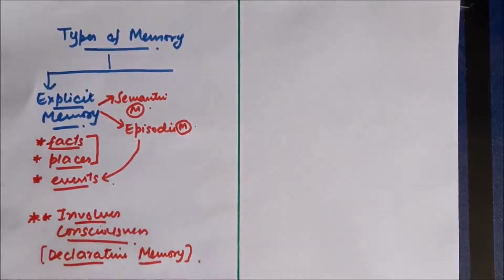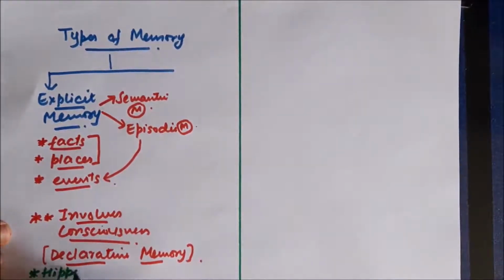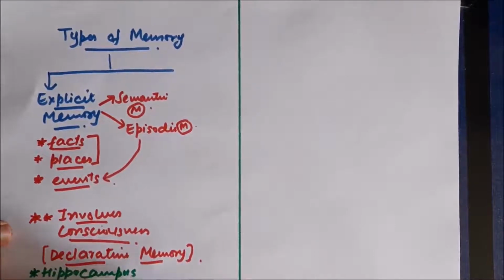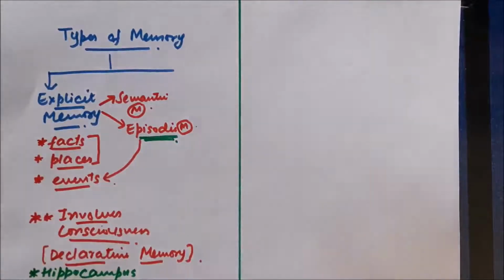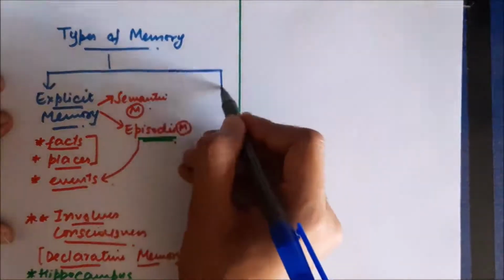It is also called declarative memory, and the areas of brain which are involved in this are the hippocampus and the medial temporal cortex. The hippocampus is mainly involved in the episodic memory, and the medial temporal cortex in the semantic memory. So this is explicit memory.